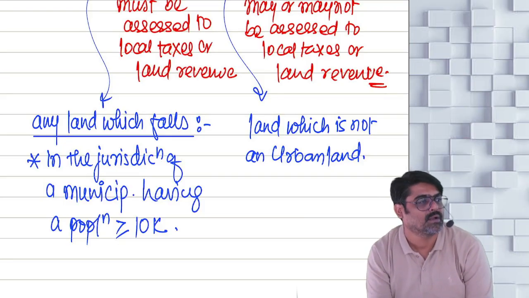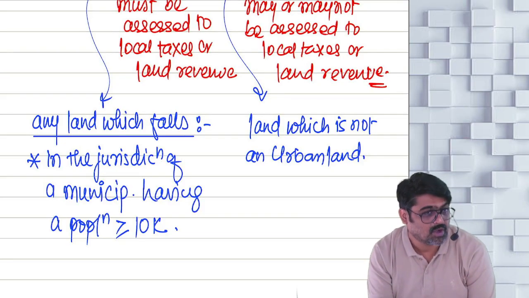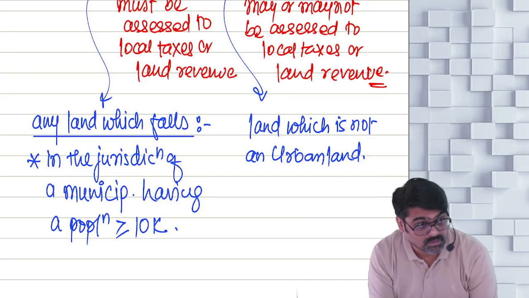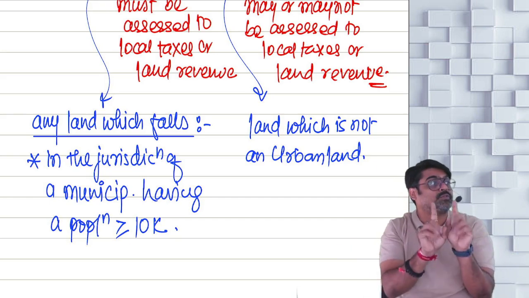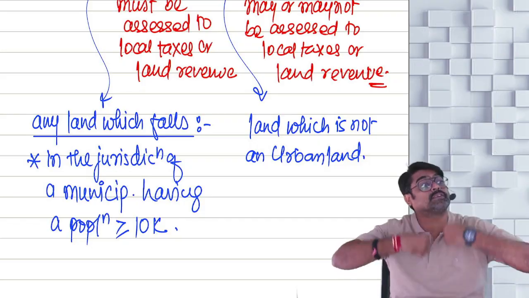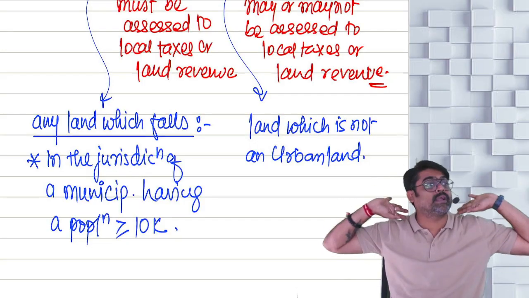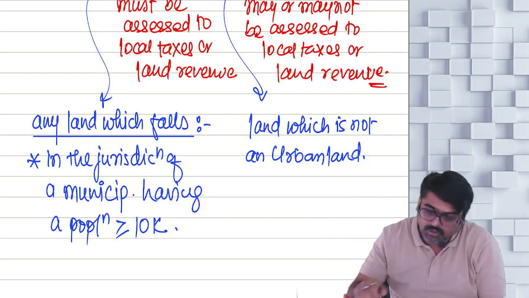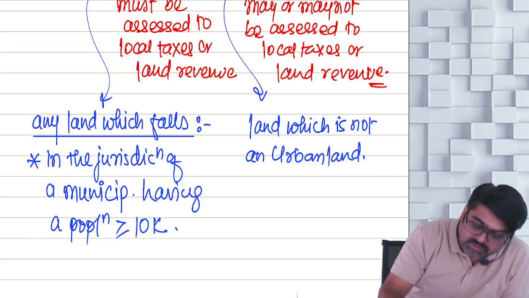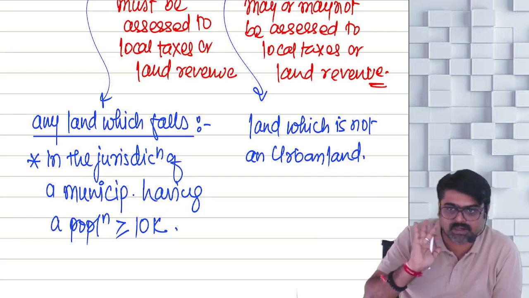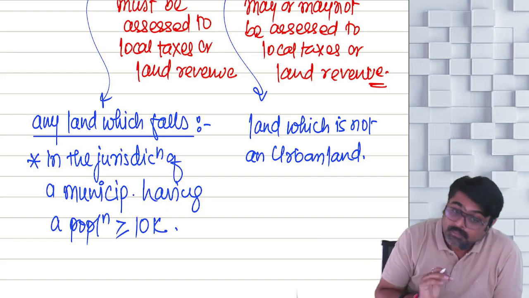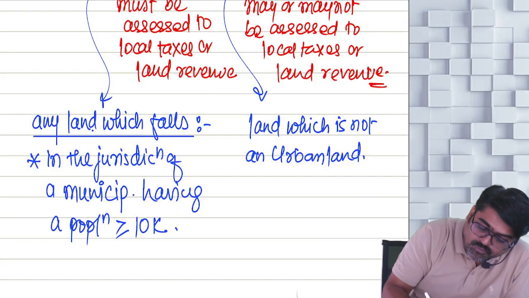Understanding? How much is the total population? 10,000 or more. That population is living in the jurisdiction of this municipality. Then whatever land is there in the jurisdiction of this municipality is urban land. So the land which falls in the jurisdiction of such a municipality is urban land. Yes or no? But wait, any land which falls